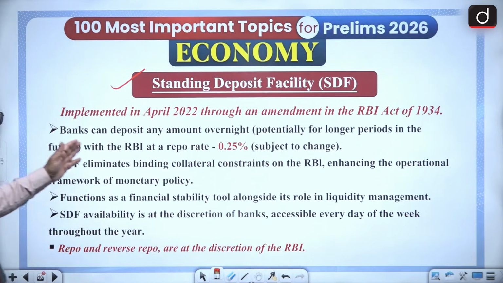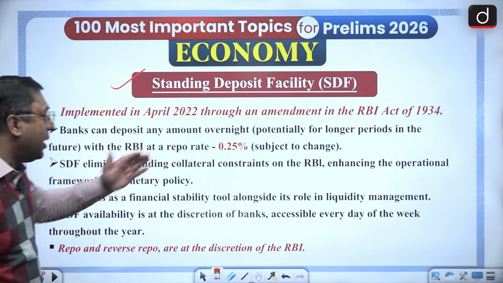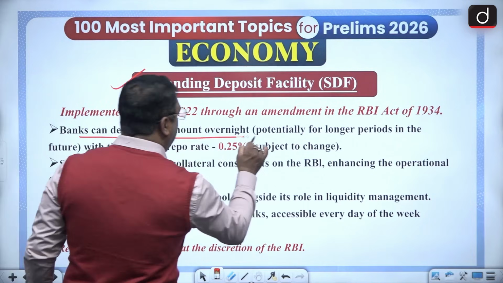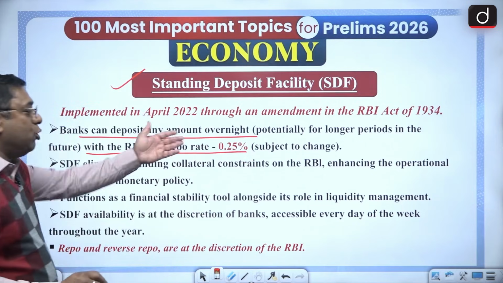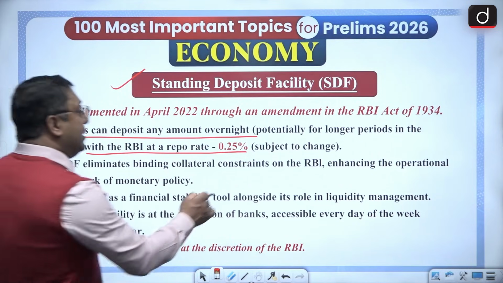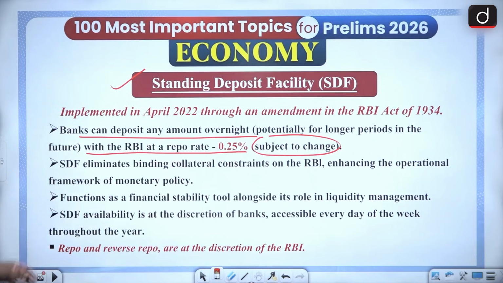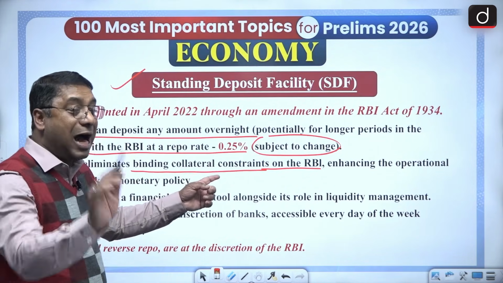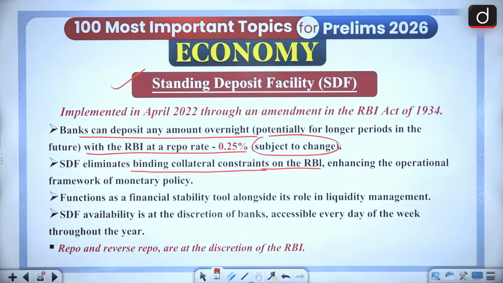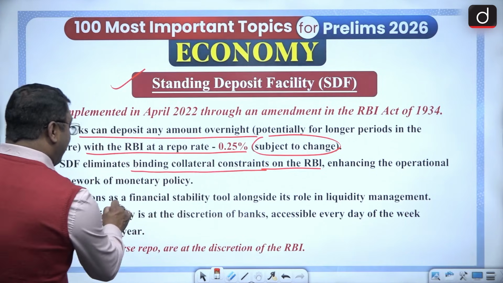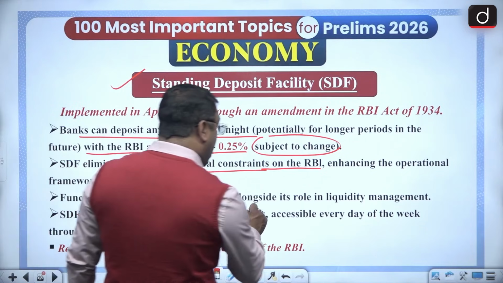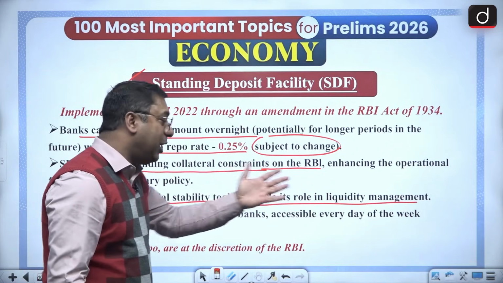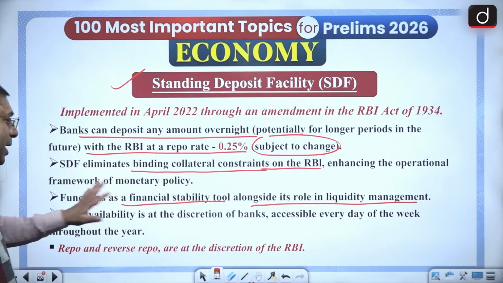You can read this: the banks can deposit any amount overnight with the RBI at a repo rate minus 0.2%. That means whatever the repo rate will be, you have to subtract 0.2% from it. This rate is subject to change. And the SDF eliminates binding collateral constraints on the RBI. I said, RBI does not have to provide any collateral. As a result, what happens? It functions as a financial stability tool along with its role in liquidity management. That means at one point it is providing liquidity management, at the other point it is doing financial stability.